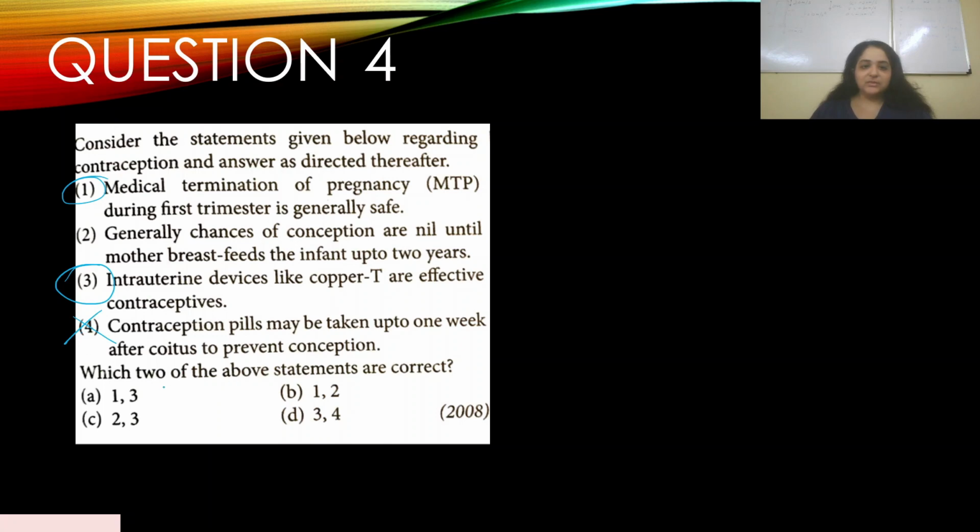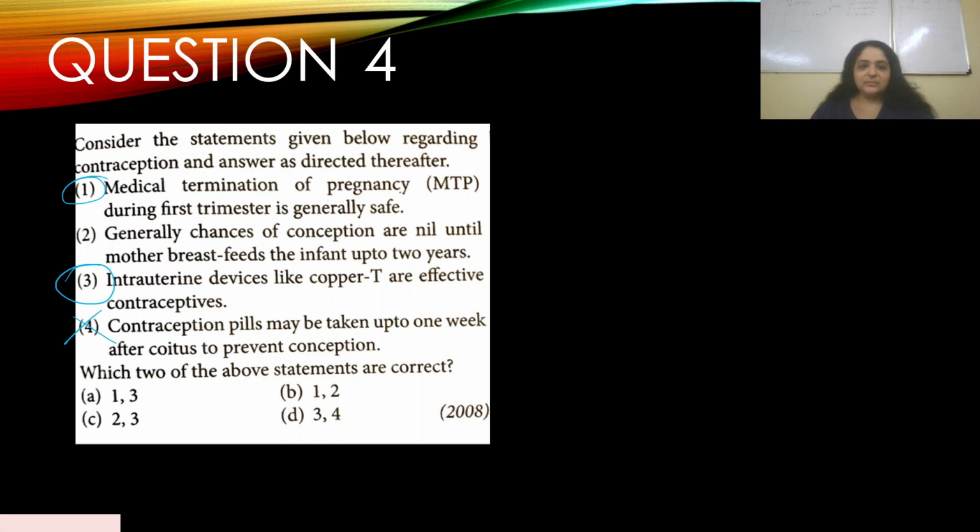Which 2 of the above statements are correct? You have A 1 and 3, B 1 and 2, C 2 and 3, D 3 and 4. Now when it comes to breastfeeding, usually lactational amenorrhea takes place. I think I've already discussed this in the previous part. It's usually done exclusively for 6 months. It can be done beyond that, but I think in this case 1 and 3 seem to be the appropriate answer.